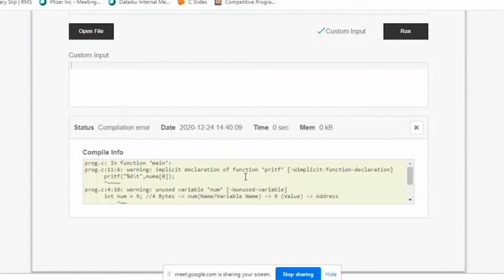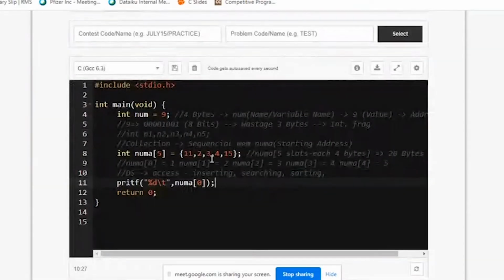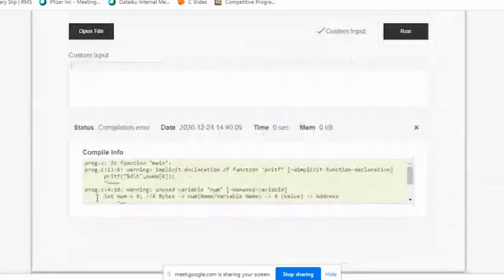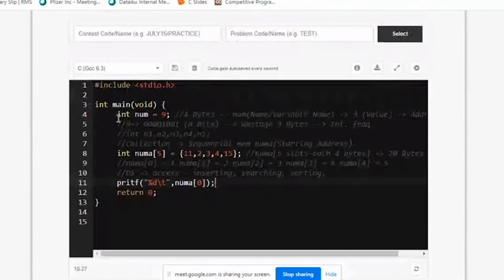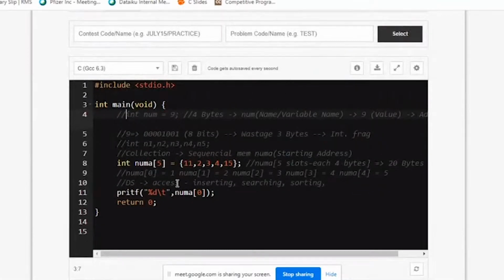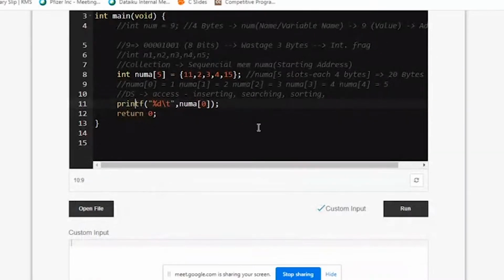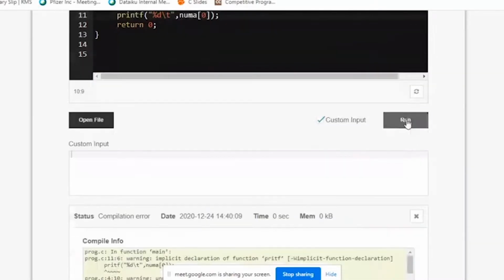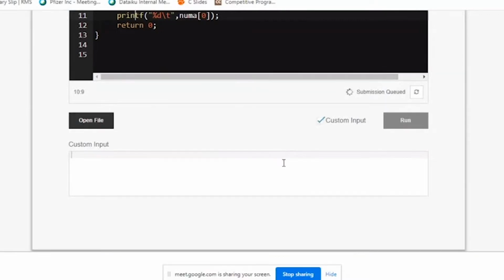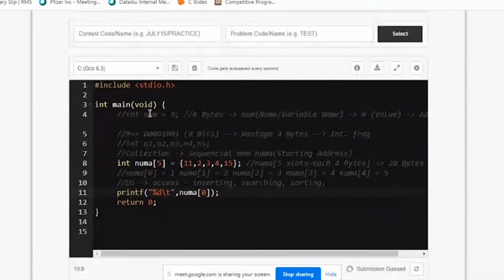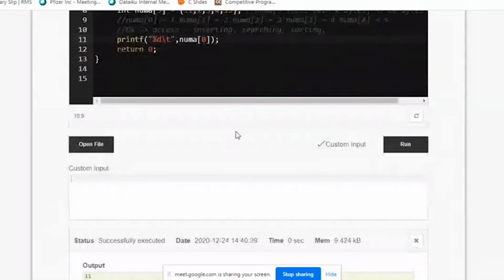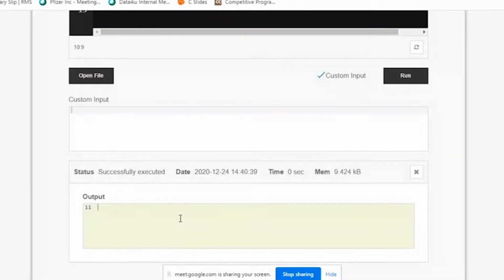Okay, I've missed a semicolon or something somewhere. What's the error? Okay, it's telling me that I have an unused variable. So let me comment it. The printf spelling was wrong. Okay, yeah, I corrected it, thank you for correcting me. There was a warning that I declared a variable num which is not used, so I uncommented it, and there was a spelling mistake in printf. Okay, now you can see here I got 11.